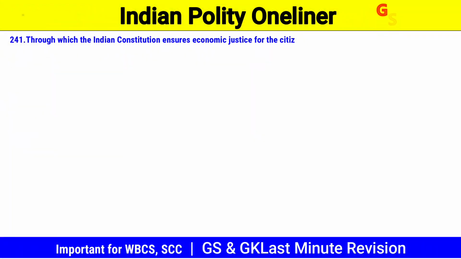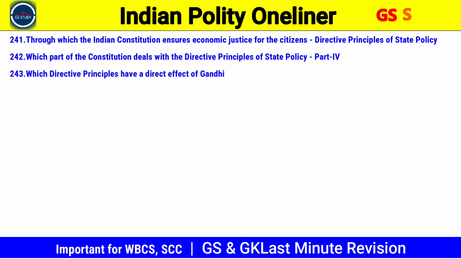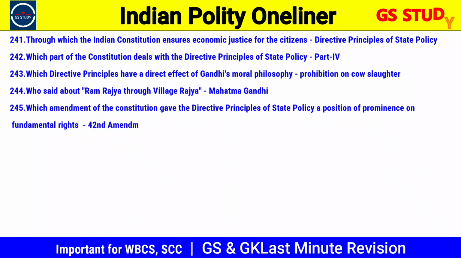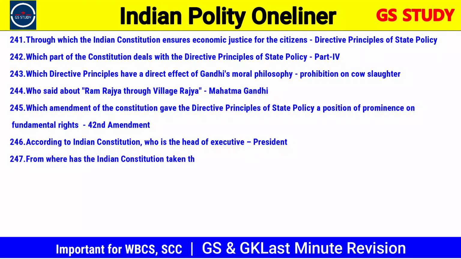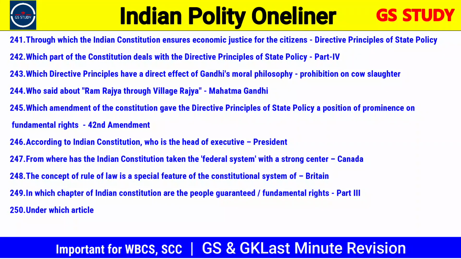241. Through which does the Indian Constitution ensure economic justice for the citizens? Directive principles of state policy. 242. Which part of the Constitution deals with the directive principles of state policy? Part 4. 243. Which directive principle has a direct effect of Gandhi's moral philosophy? Prohibition on cow slaughter. 244. Who spoke about Ram Rajya through village Rajya? Mahatma Gandhi. 245. Which amendment of the Constitution gave the directive principles of state policy a position of prominence over fundamental rights? 42nd Amendment.